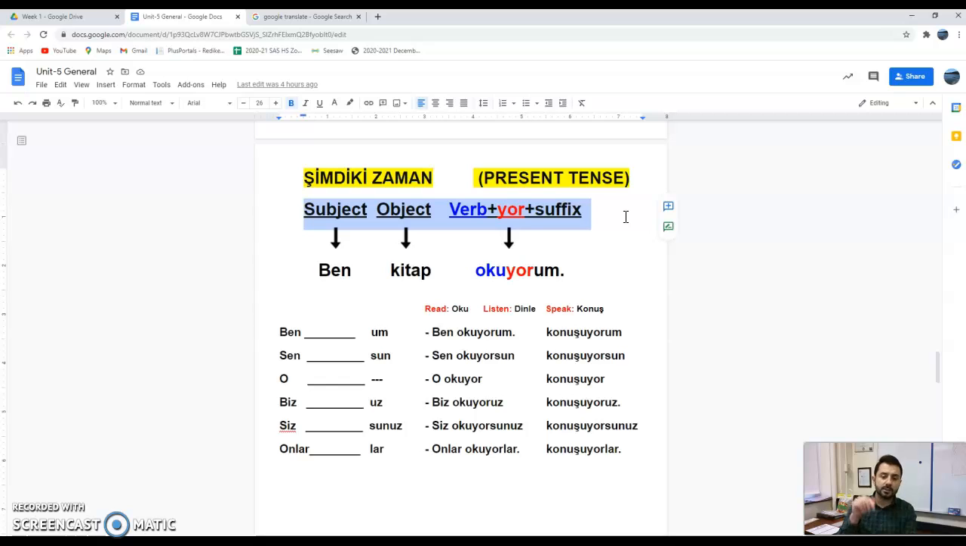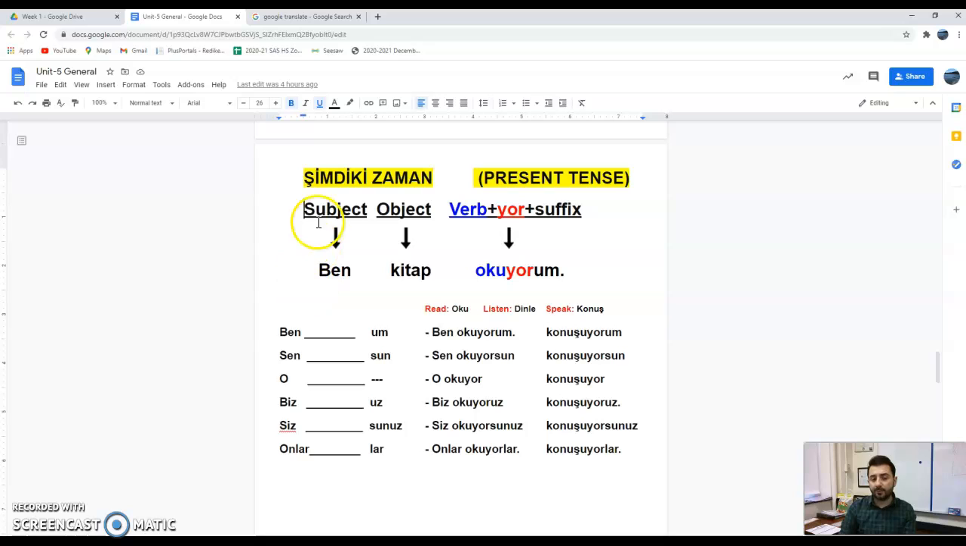If you put your action in the middle of the sentence, that means you're wrong. You need to know this fact. Action always comes at the end. I'm sorry, in English, it comes in the center. In Turkish, it comes at the end. Look over here.